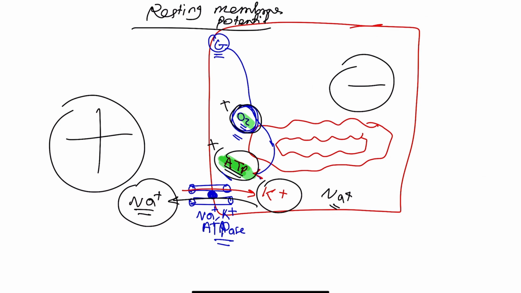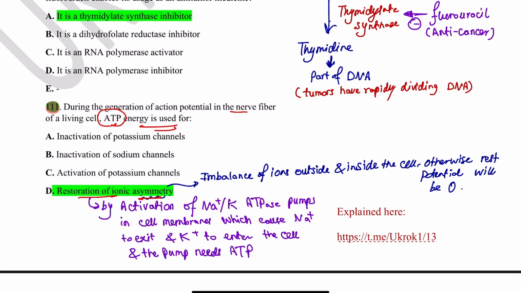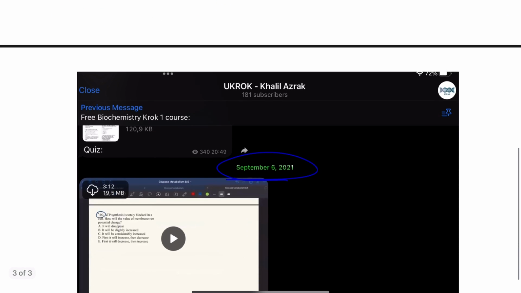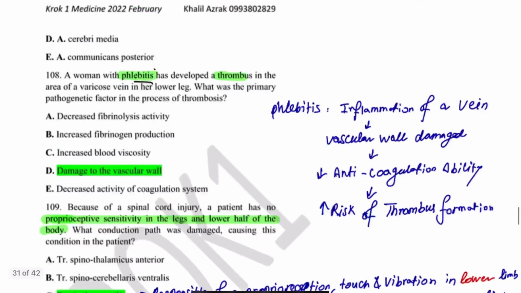It's important that I have more positive charge outside and more negative charge inside, so I will have this minus 70 resting membrane potential, so the action potential can happen. This is the next concept, how action potential will happen: the sodium will enter and so on. So, restoration of ionic asymmetry. You see how, if you understand the concepts in one video like here, you will be able to solve the question easily.